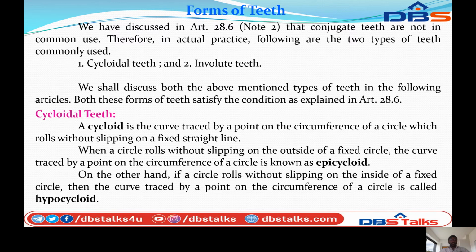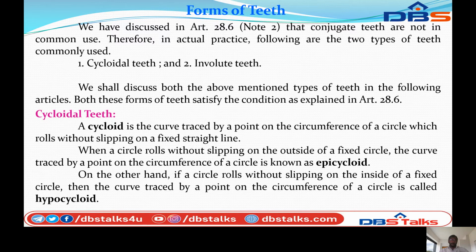First we discuss cycloidal teeth and involute teeth. Cycloidal teeth: a cycloid is a curve traced by a point on the circumference of a circle which rolls without slipping on a fixed straight line.